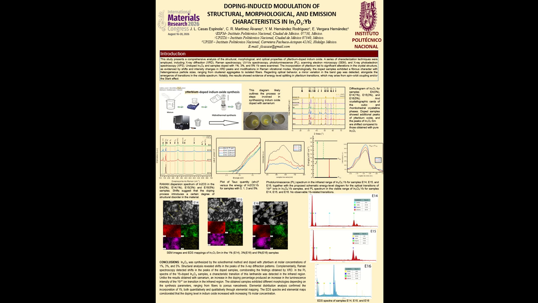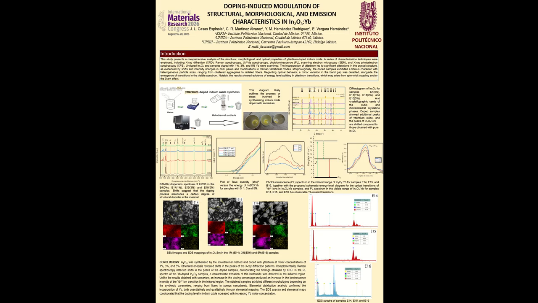As previously known, the band gap value of undoped oxide is 2.71 electron volts. After doping the material, an increase in the band gap value was observed, reaching 2.84 electron volts, 2.88 electron volts, and 2.85 electron volts for the 1%, 3%, and 5% Yb doped samples, respectively. The slight decrease observed when increasing the dopant concentration from 3% to 5% may indicate saturation or interactions between ytterbium ions that affect their ability to introduce additional states into the band gap.